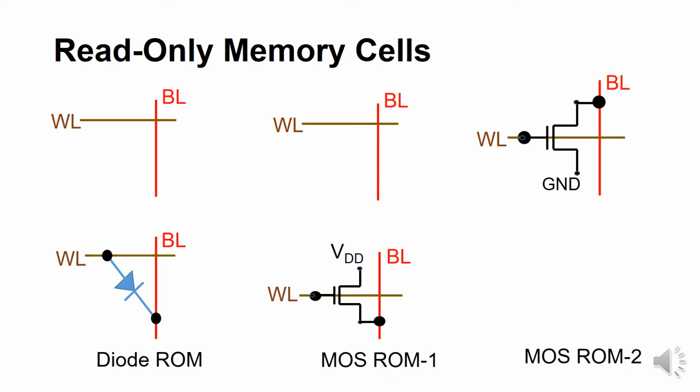If we want to store 1, the bit line is pre-charged to logic 1 and there is no connection between the bit line and word line. Therefore, the output from the bit line will be logic 1.